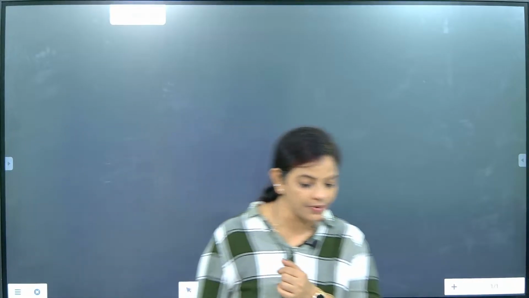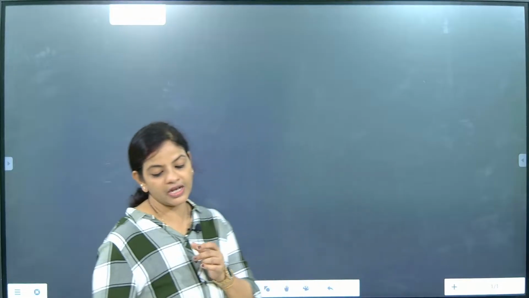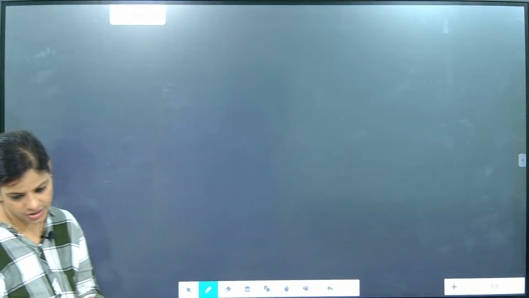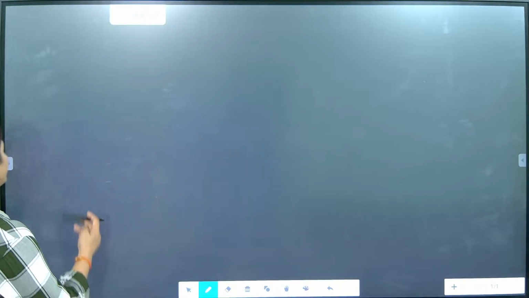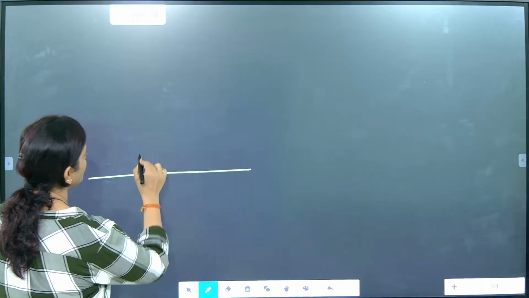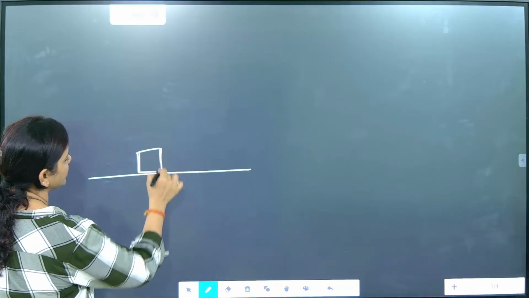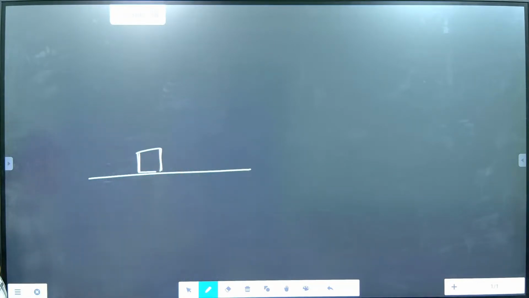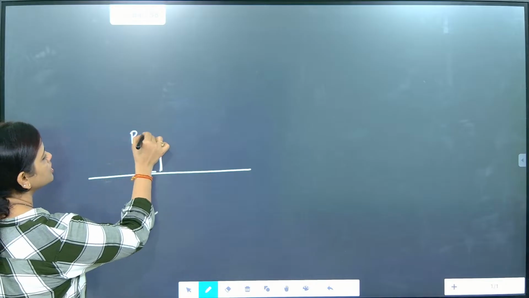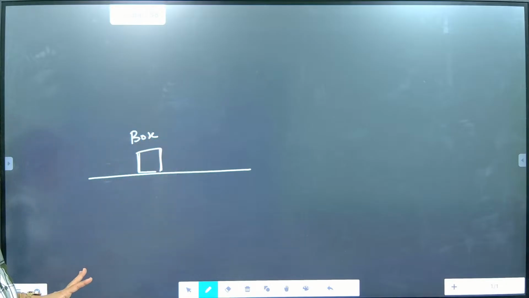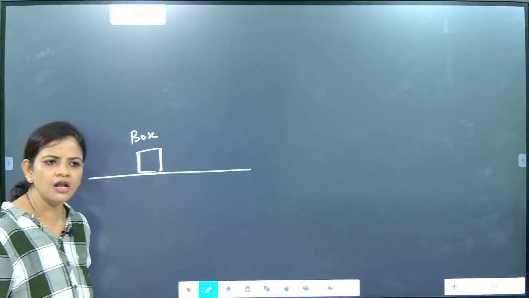Inertia will definitely work in many cases. Just understand the meaning of inertia at rest, the inertia of an object at rest. This box is kept at rest. It will not move until and unless you apply some external force.